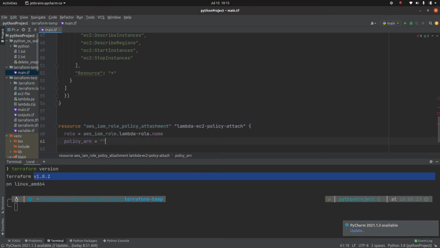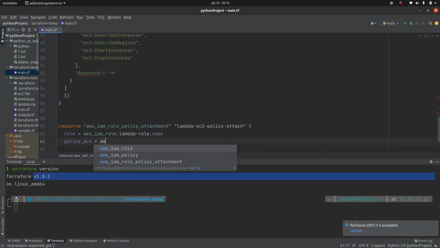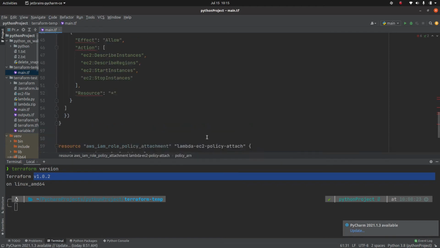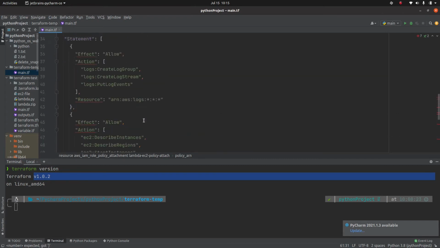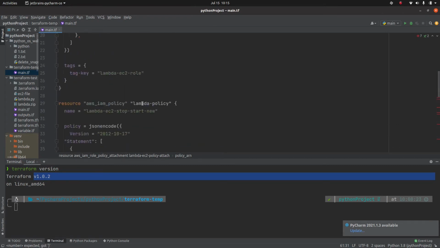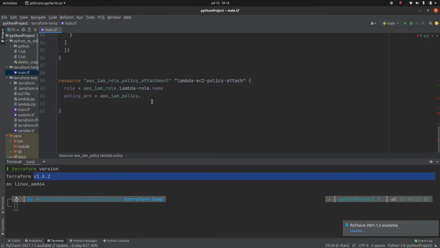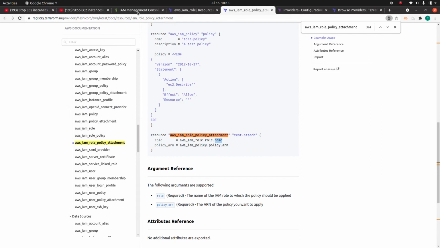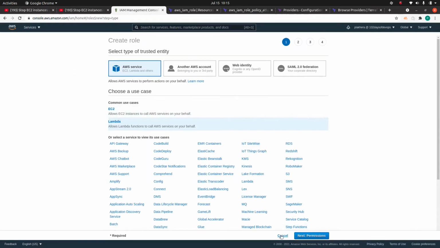After Terraform 0.12 we do not need to specify it in double quotes, so that's why I'm skipping those. Again you can specify the variable name, so aws_iam_policy.lambda-policy.arn. In this case you need to specify the ARN, which is the Amazon resource name. So if you go here, let me cancel this.